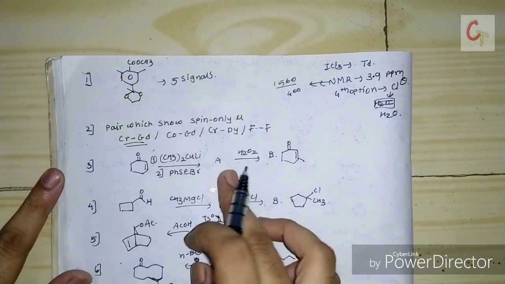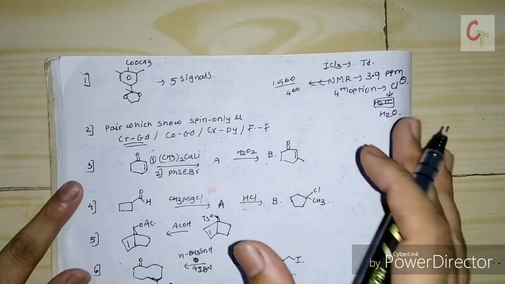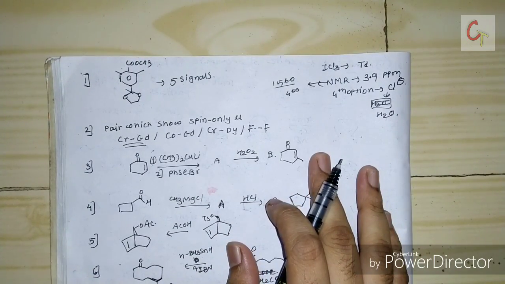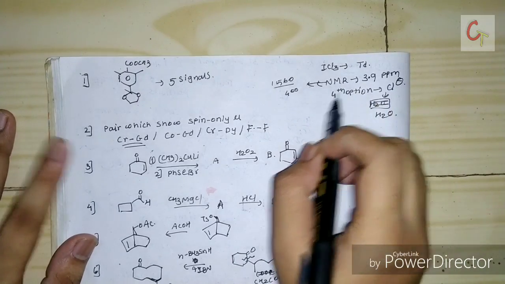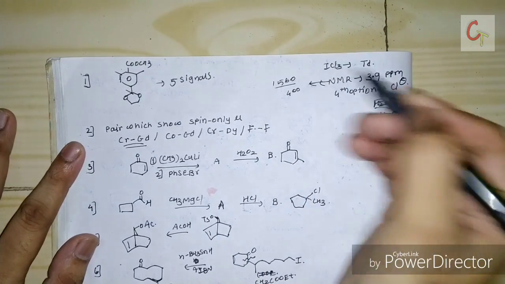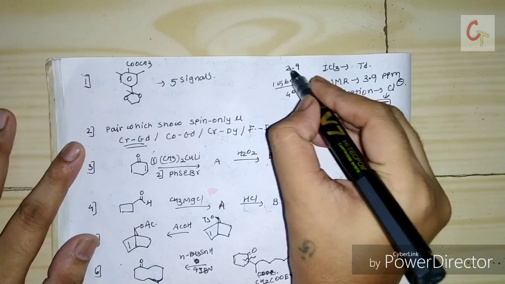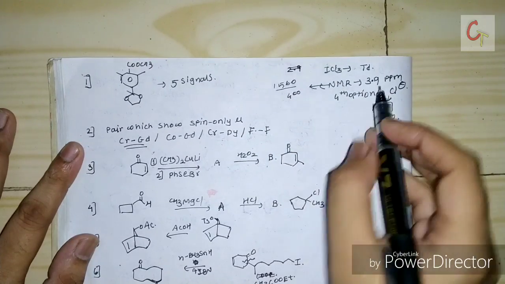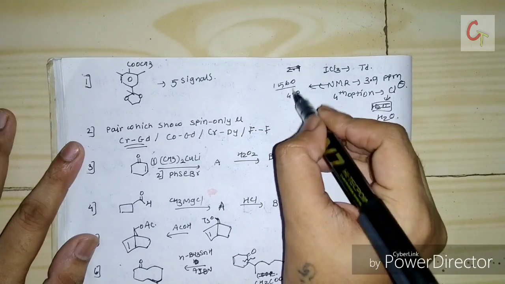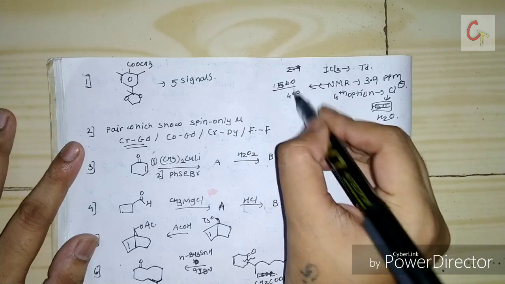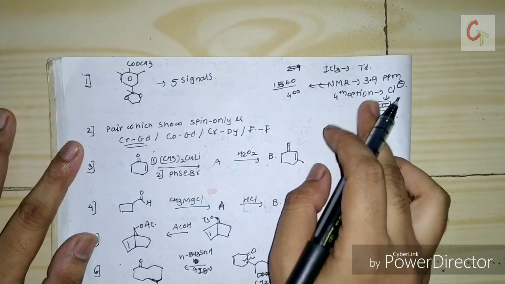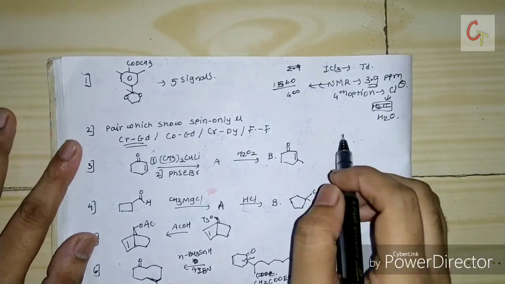Hello, we will now see some more questions regarding the GATE exam. Before that, there is a correction in my previous video. For the NMR question, I said the answer would be 2.9, but the answer will be 3.9, because we just have to divide the given frequency by the instrumental frequency, and you directly get your answer. That is 3.9. So this is one correction.